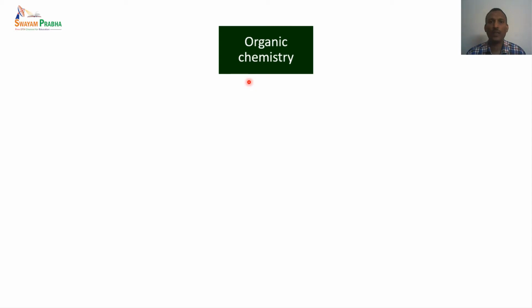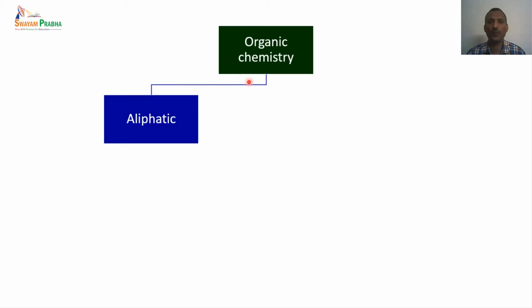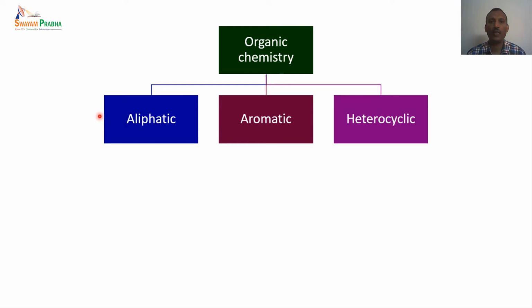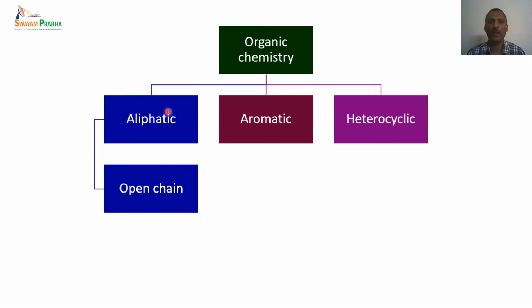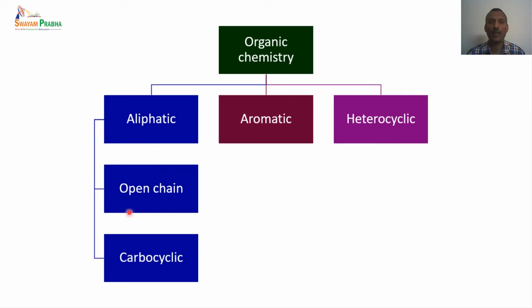You are already familiar with what organic chemistry is. Basically, organic chemistry can be classified into aliphatic, aromatic, and heterocyclic chemistry. These are the three broad categories by which organic chemistry can be classified. In aliphatic, we have open chain systems and carbocyclic systems. That means aliphatic compounds are either open chain or carbocyclic, that is, a cyclic system.